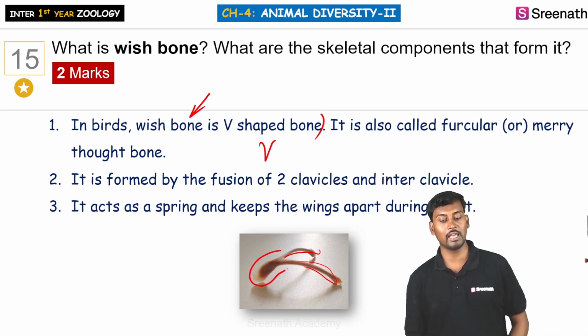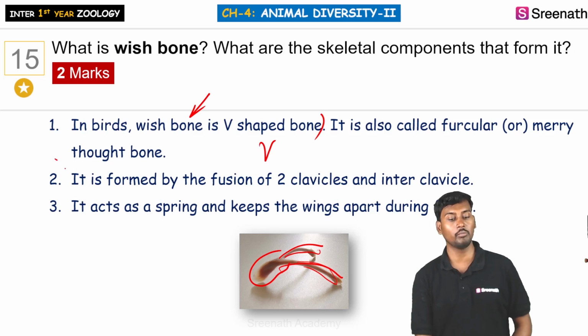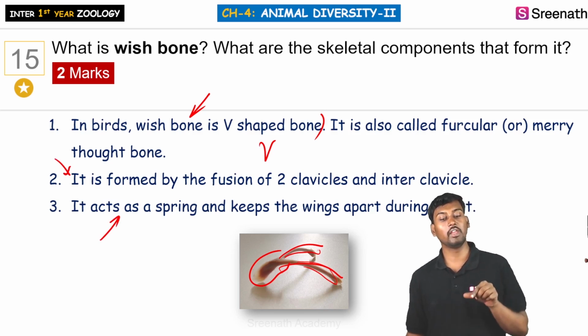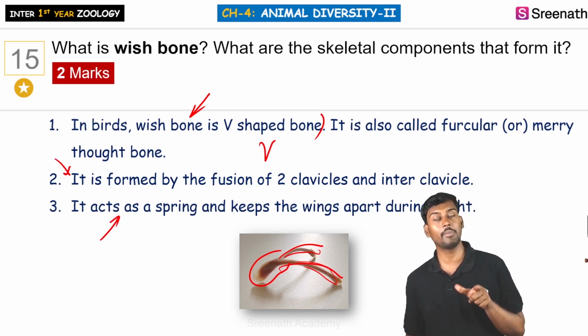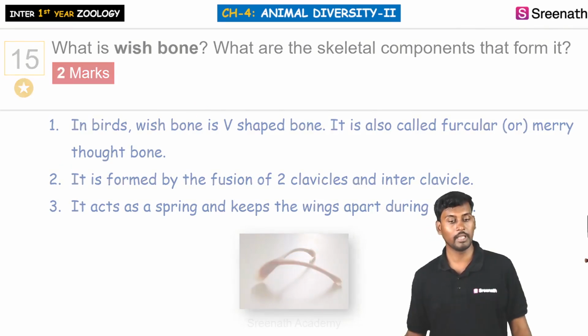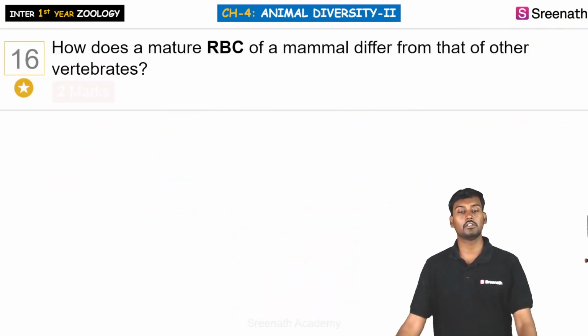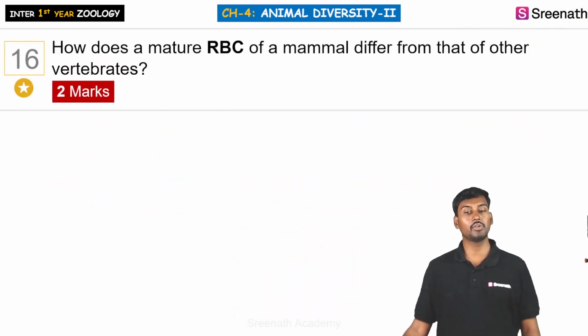It acts like a spring and keeps the wings apart from each other during flight.